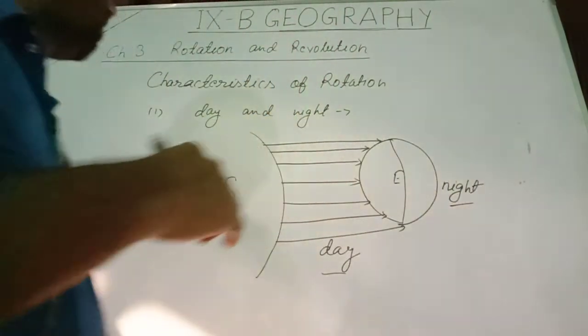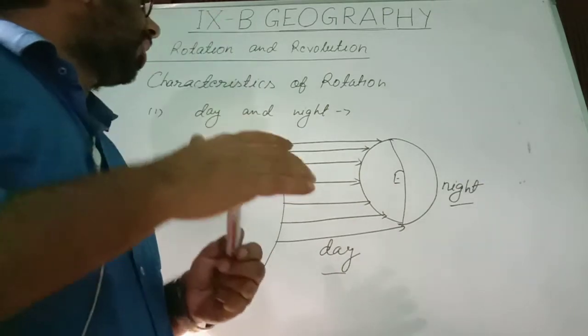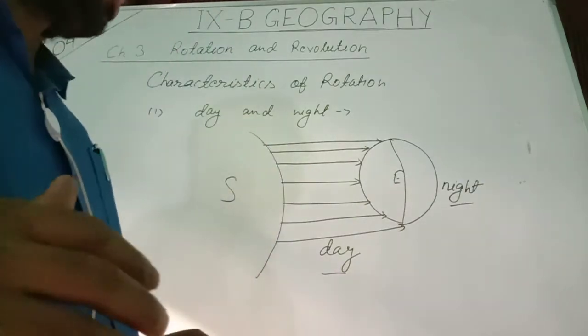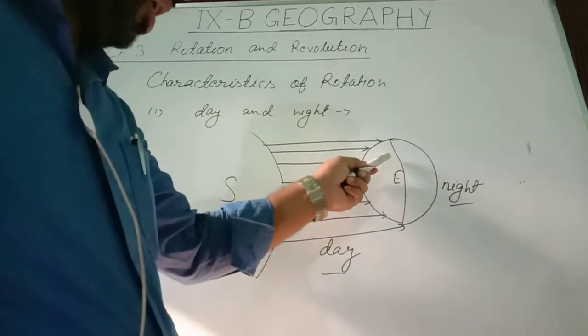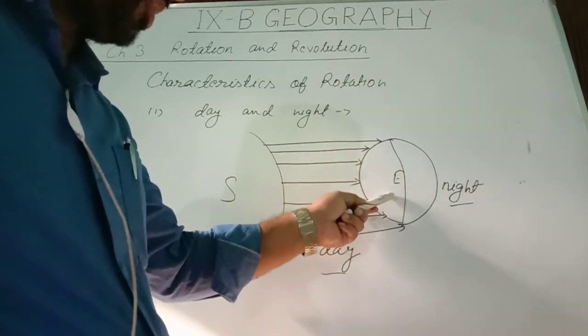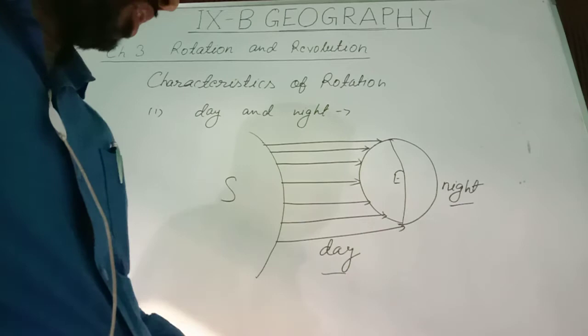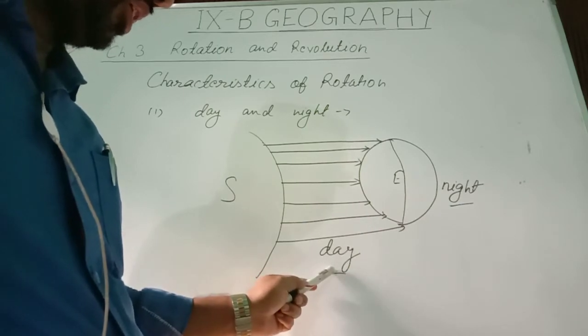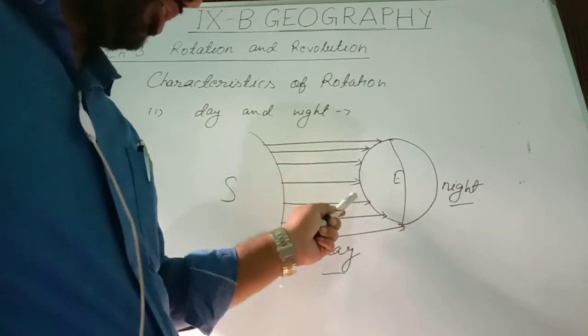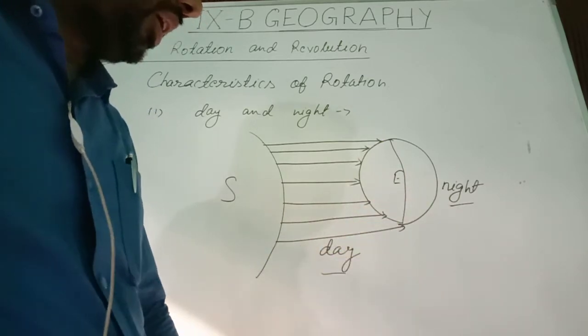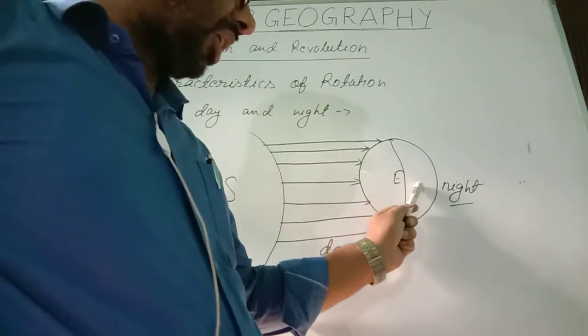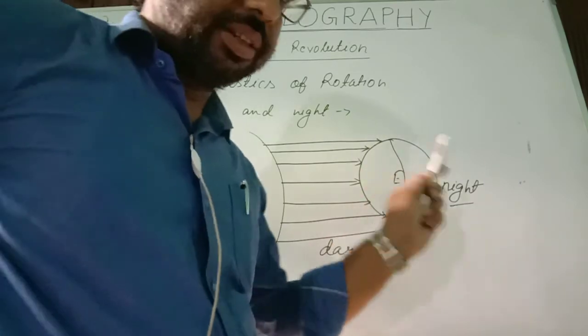I repeat about this. This happens due to the rotation of the earth. The sun rays fall on half of the earth's surface, and that half experiences day, while at the same time the other half of the earth's surface remains in dark. That dark portion of the earth experiences night.